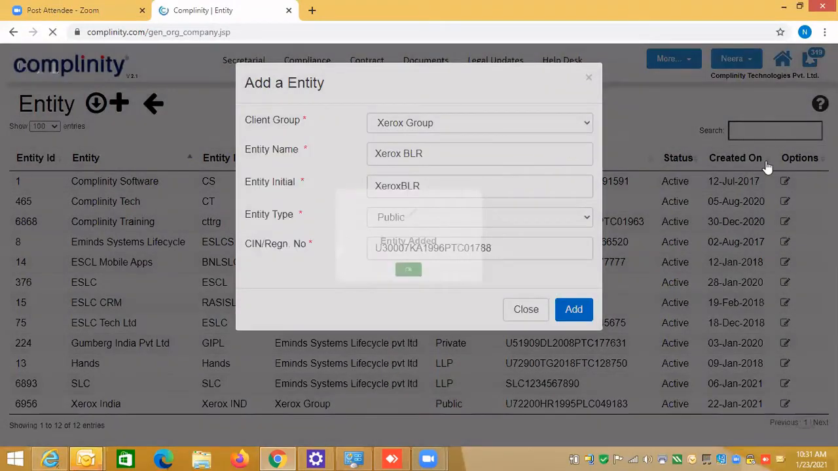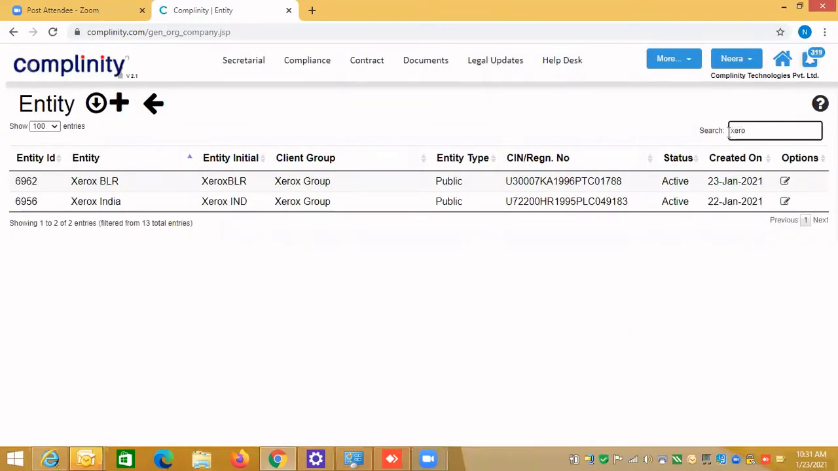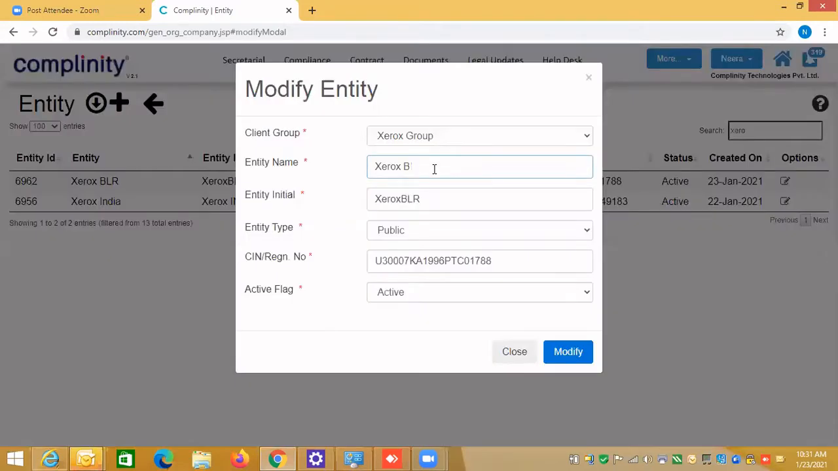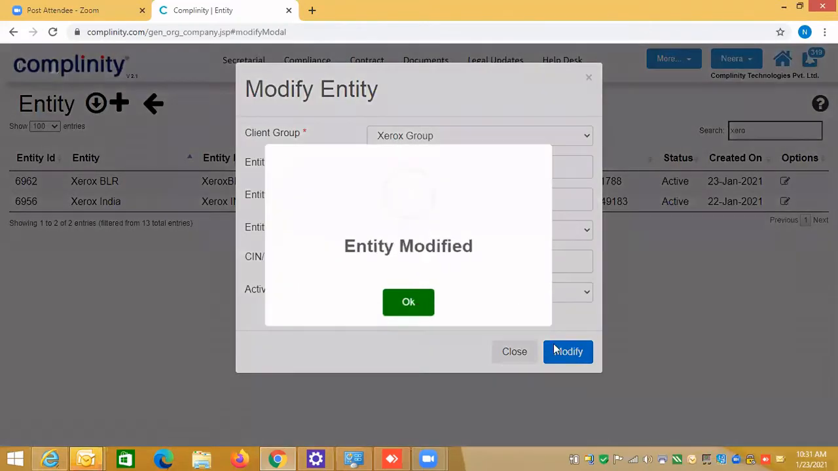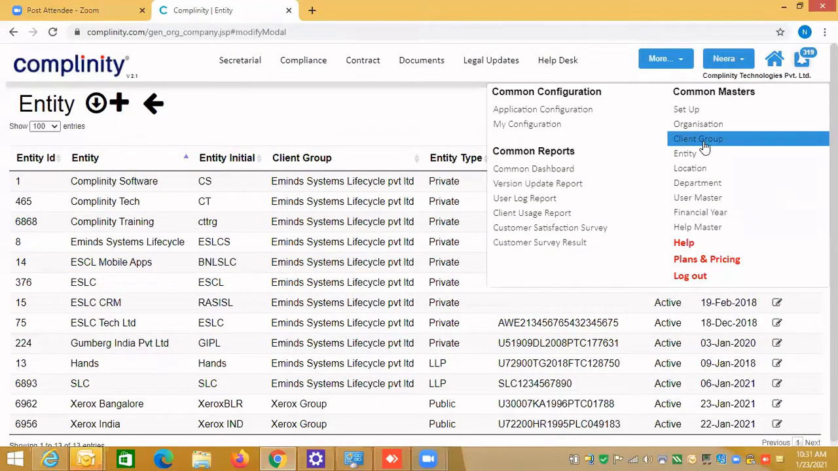And the one I have just created, you can search for it. So you see here for Xerox Group, there are 2 entities, and I can go and change this also. This way you can modify. I'll explain at least one, how you can add and how you can modify, so you'll be able to understand. So now we have seen how to create a client group.